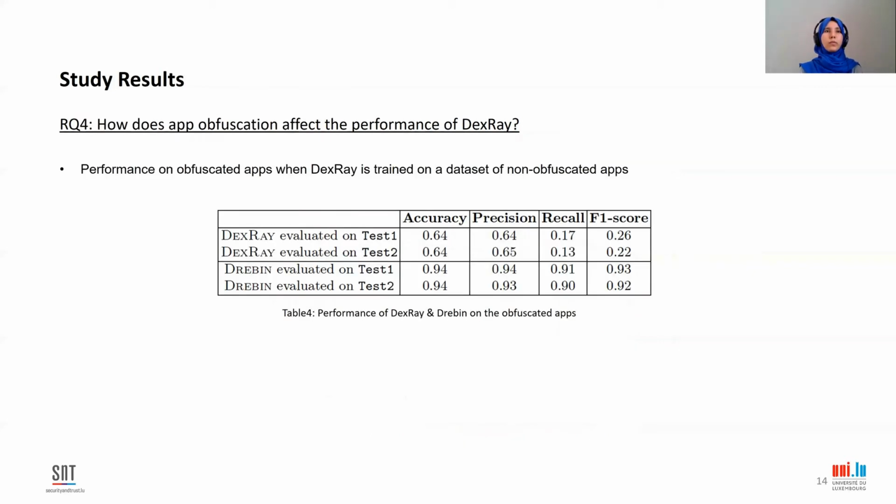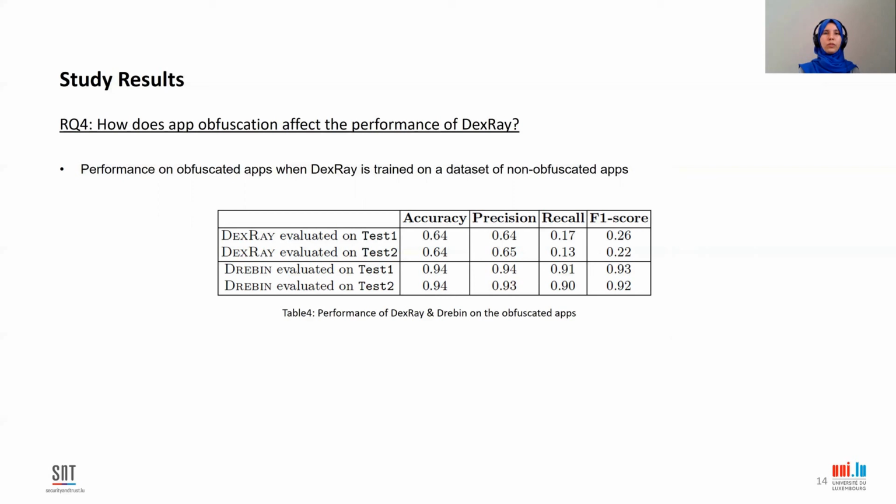In our fourth research question, we studied the robustness of DexRay against app obfuscation. We train DexRay using non-obfuscated apps, and we test it on obfuscated apps. We have two test datasets.